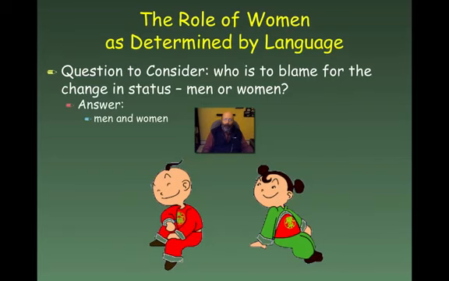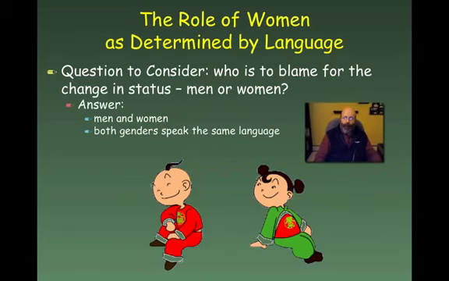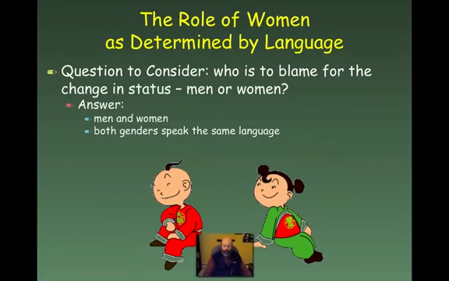And the reason why we need to blame both is that both genders speak the same language. This inequality isn't about men or women, it's about language. And if the language has an inherently built-in bias against women, it doesn't matter whether you're a man or a woman. It matters if you speak the language. And if you speak that language, it is going to have sexism built into the language. And so what has to change is the way in which we use the language.